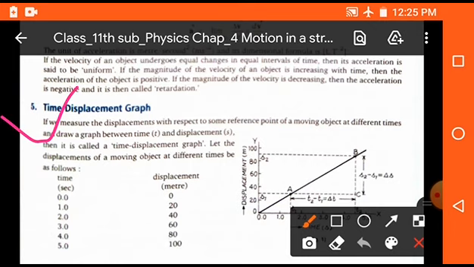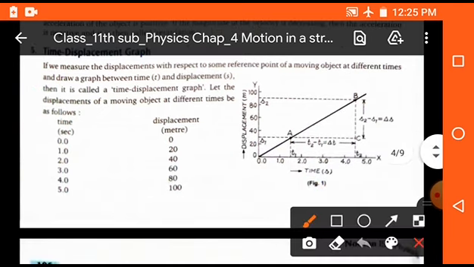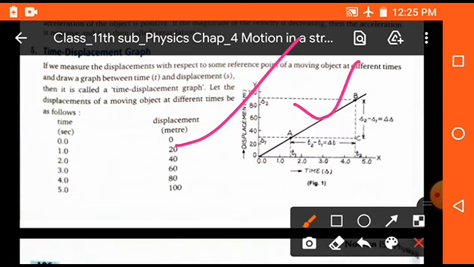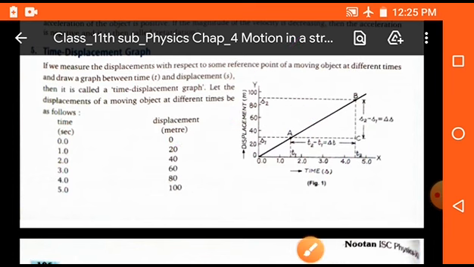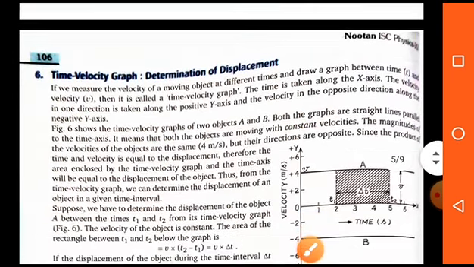Now student, we discuss here the time displacement graph. If we plot a graph between time on the x-axis and displacement on the y-axis, then we get a time displacement graph. With the help of this graph, we can calculate velocity, which is a straight line. Okay student.